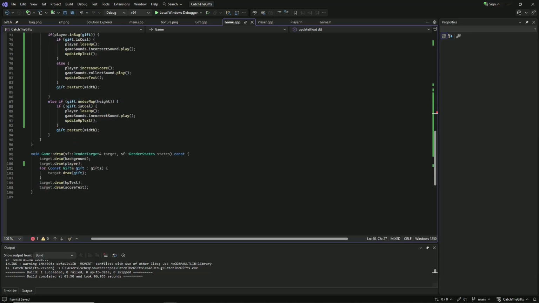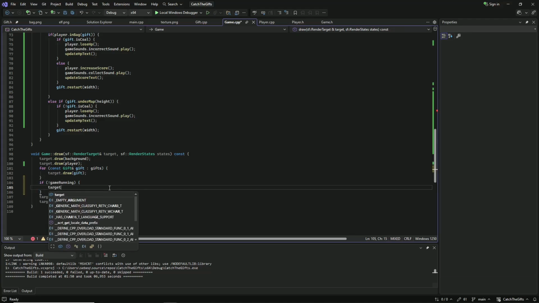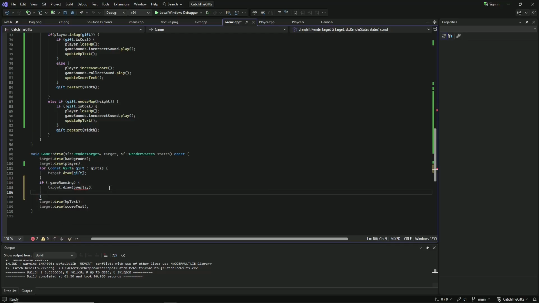Okay, now let's go back here to the draw function of our game. Now, if the game is not running, I would like to draw an overlay to make everything darker. Also, let's draw restart text. This overlay will be an SF rectangle shape.